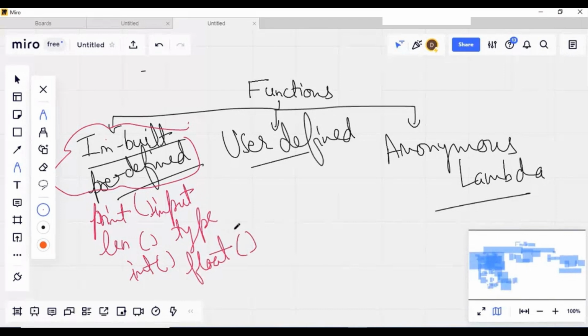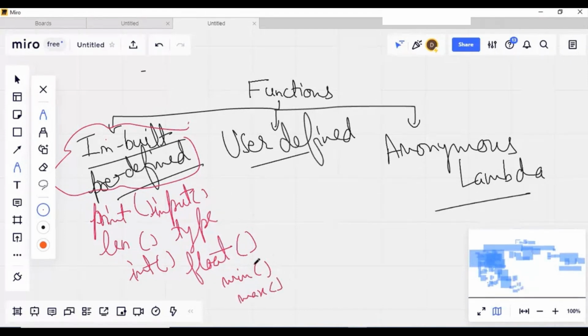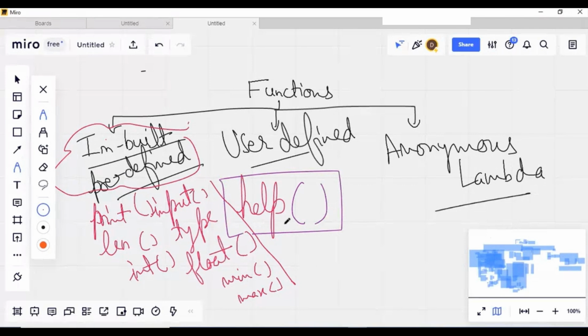Similarly, we have certain more functions such as minimum and maximum, if I want to find any minimum or maximum. Or there is one more function, the help function. Remember, students, help is a built-in function.